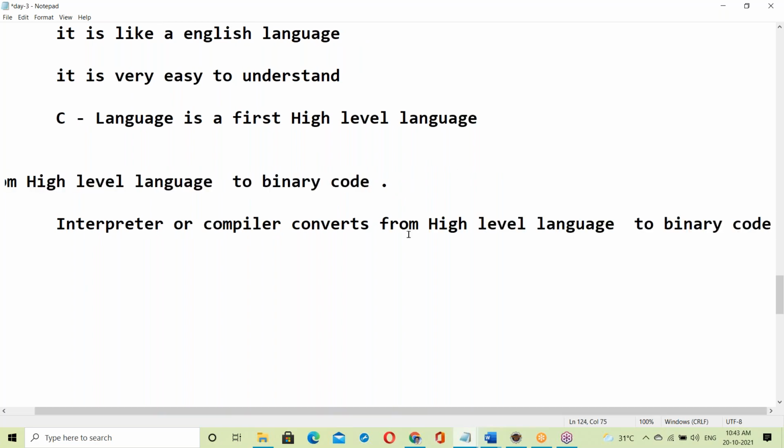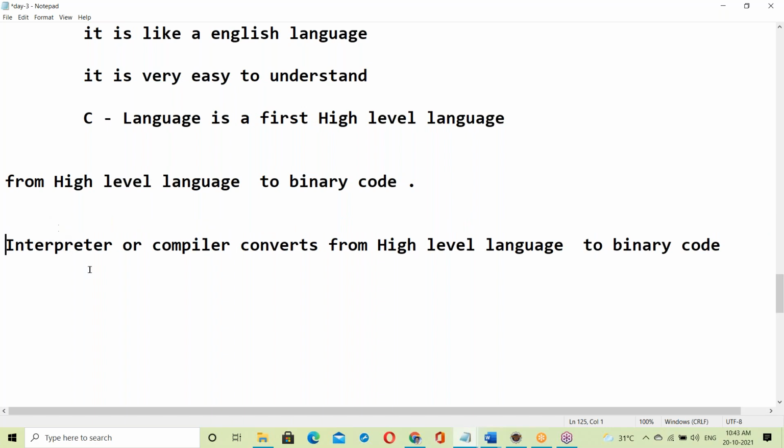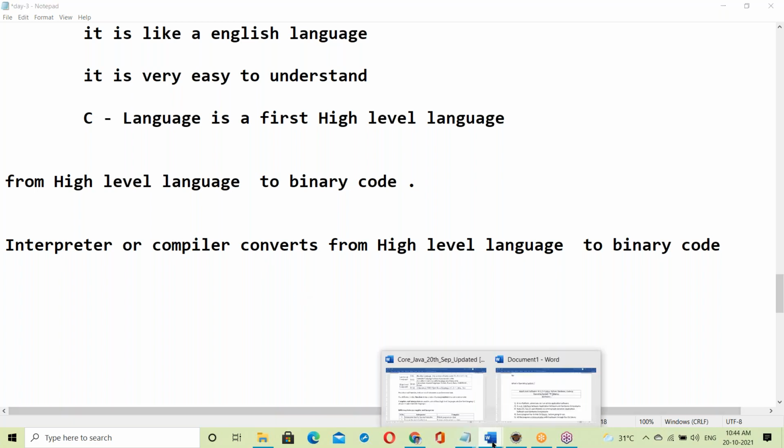Some languages are interpreter based languages, some languages are compiler based. So either interpreter or compiler converts from high level language to binary code. That's it. So interpreter and compiler both convert from high level language to binary code, but the way of working is different here.